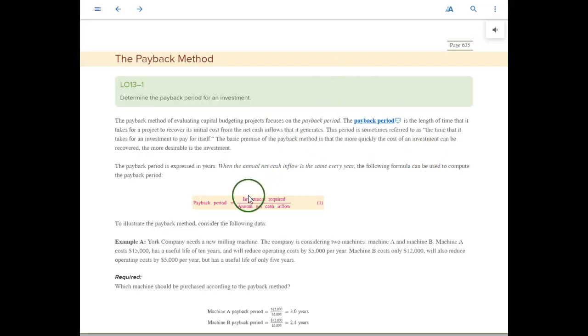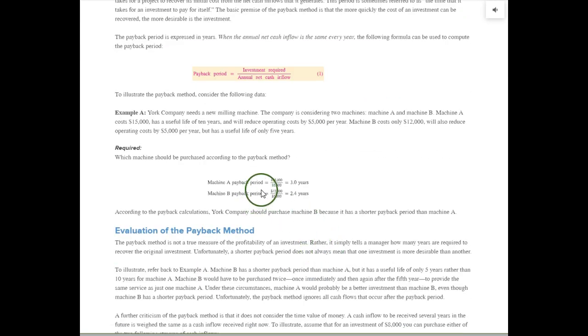Very simple formula. Payback period is equal to the investment required, again the cash investment, divided by the annual net cash inflow. And the answer will be given in a number of years. So the example they have down here, 2 machines. If the first machine, machine A, costs $15,000, and we get net cash inflow every year of $5,000, you can see quite easily it takes only 3 years to recover that initial investment. Machine B costs $12,000, net cash inflow $5,000 per year, then it only takes 2.4 years to recover this investment.